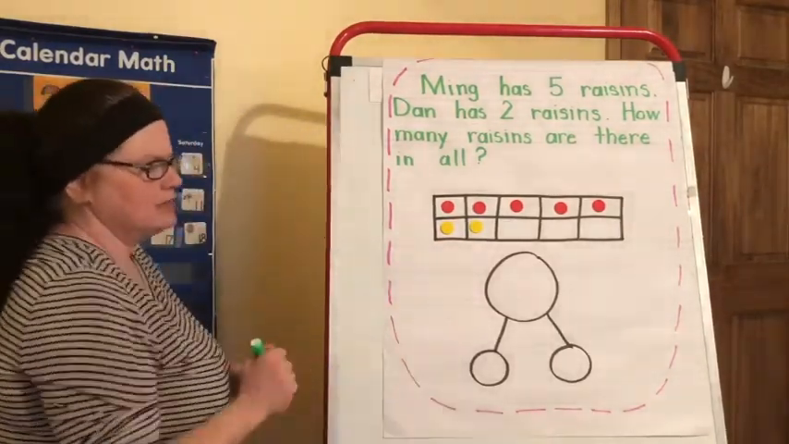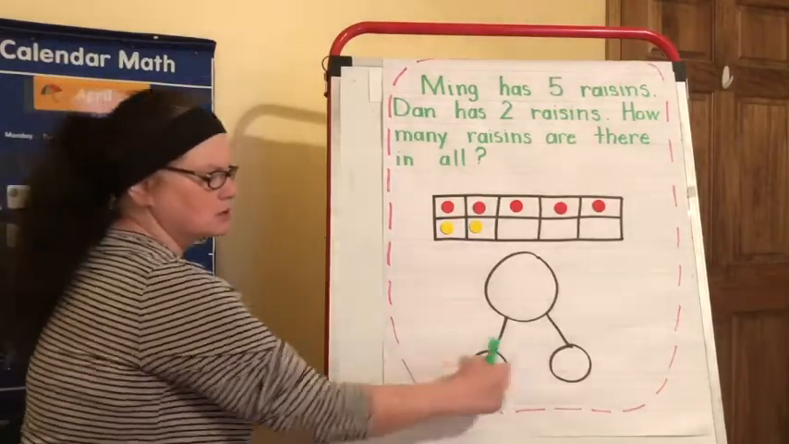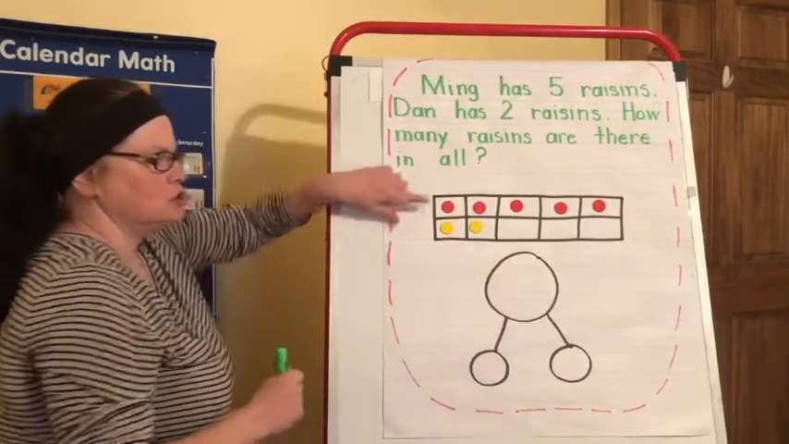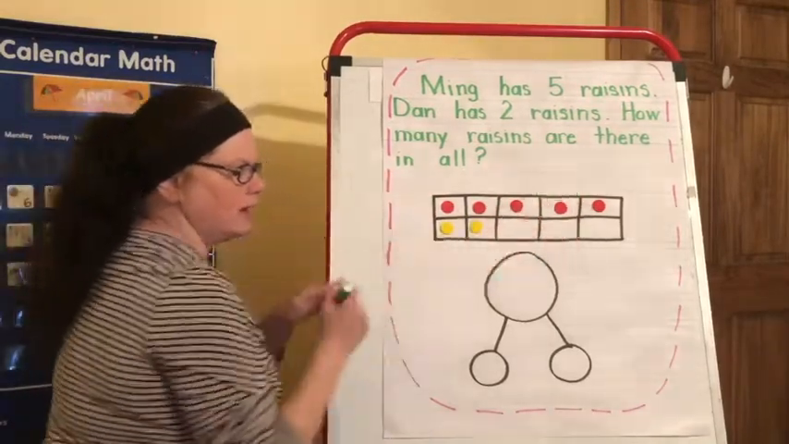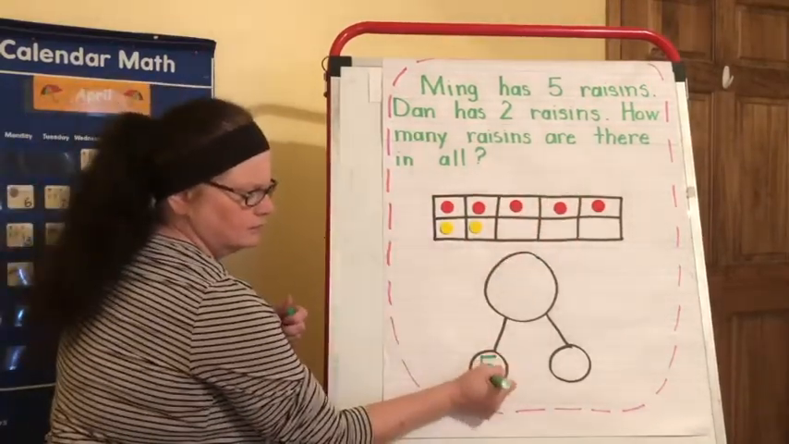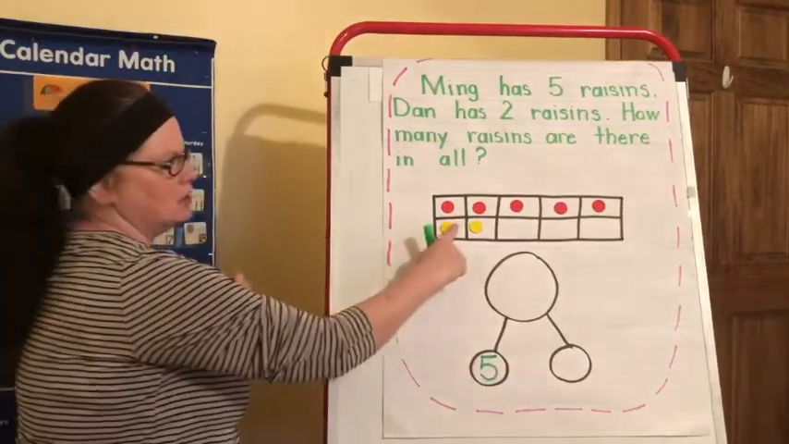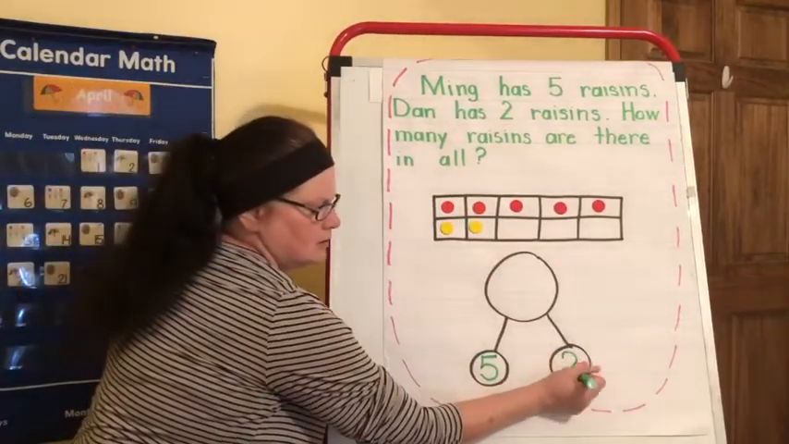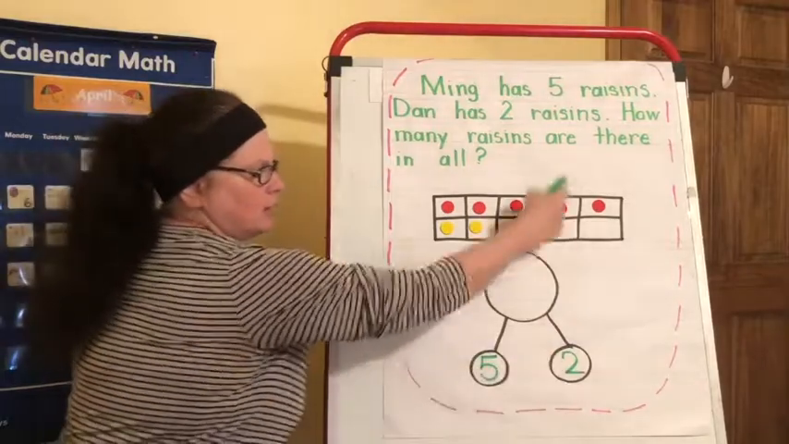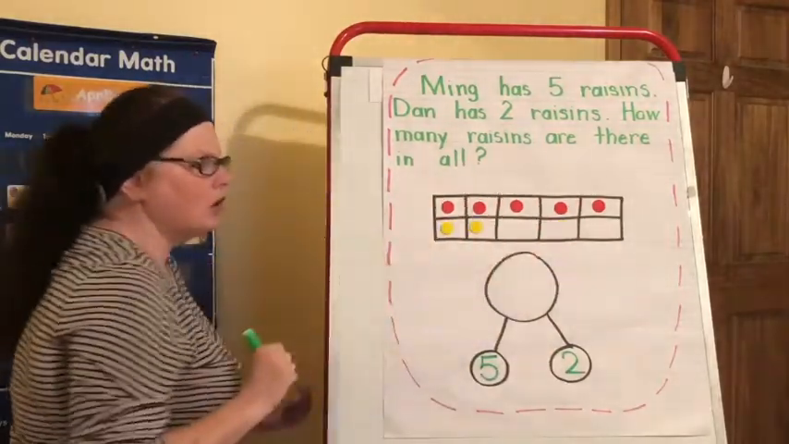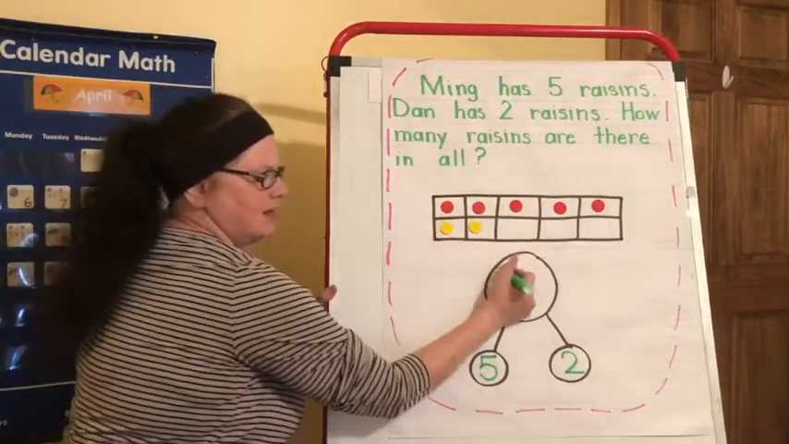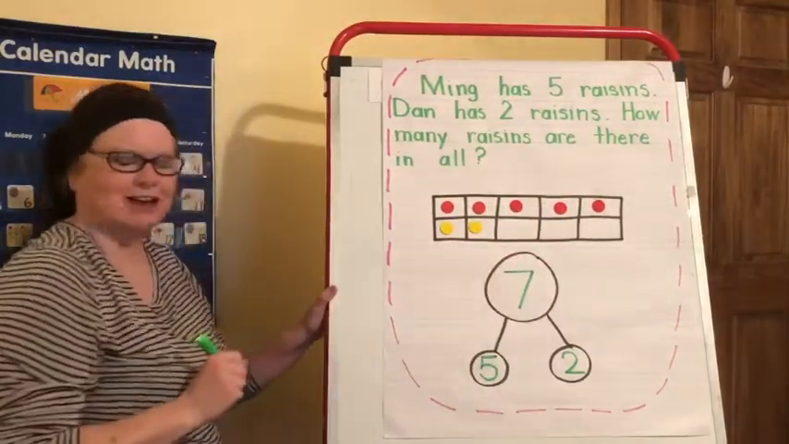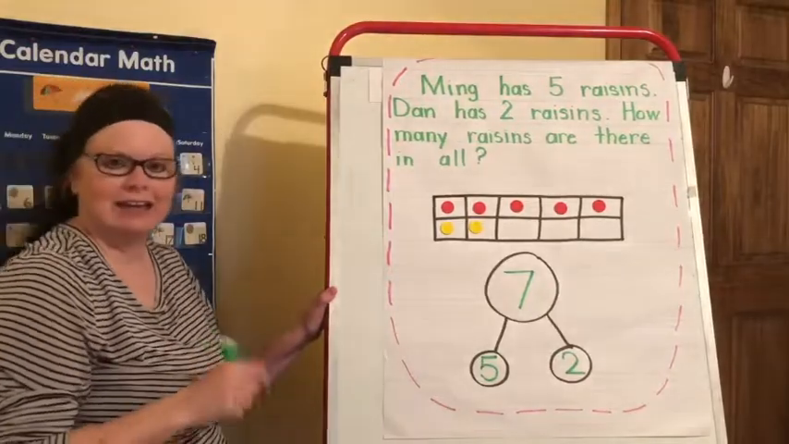So now we're going to fill in my 10 frame. So we know it's part, whole. So what part is Ming's? 1, 2, 3, 4, 5. And what part is Dan's? 1, 2. Part plus part equals whole. How many are there all together? 1, 2, 3, 4, 5, 6, 7. Nice job. There are 7 raisins in all.